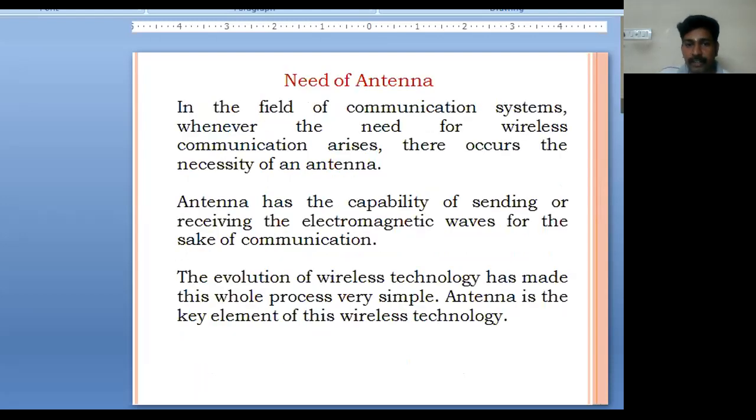So what is the need for an antenna? In the field of communication systems, whenever there is a need for wireless communication, there is a necessity of an antenna. We know that the antenna has the capability of sending or receiving electromagnetic waves for communication. The evolution of wireless technology has made this whole process very simple based on the antenna, because the antenna is a key element of wireless technology. In today's digital world, all the transmissions are going digital, so we need antennas.